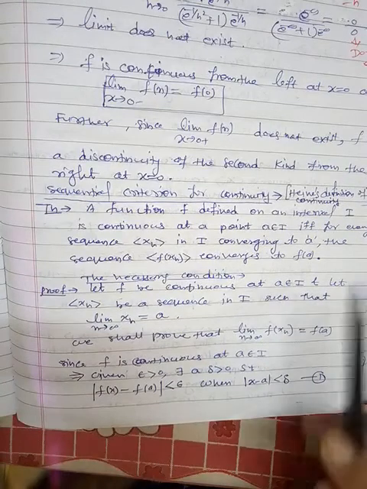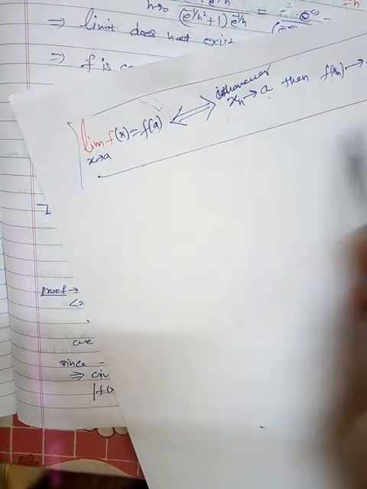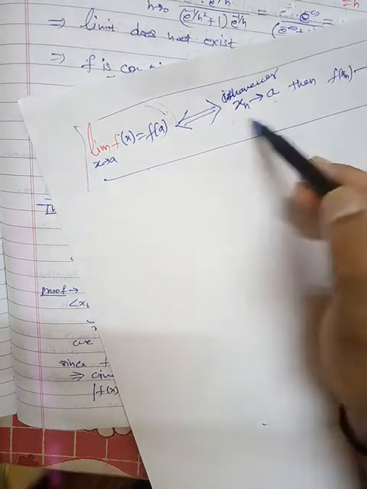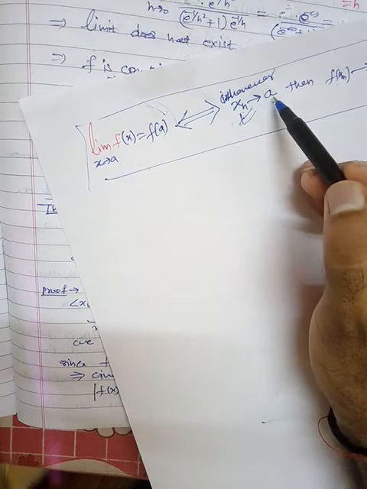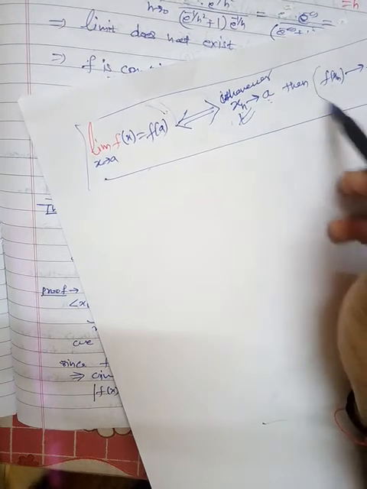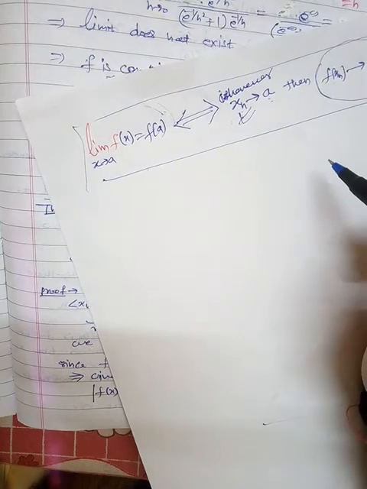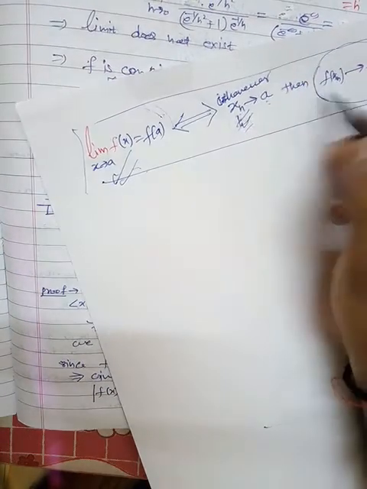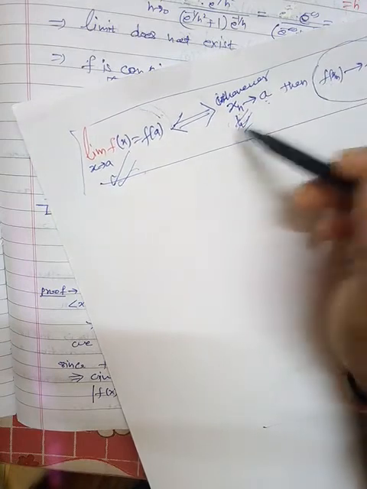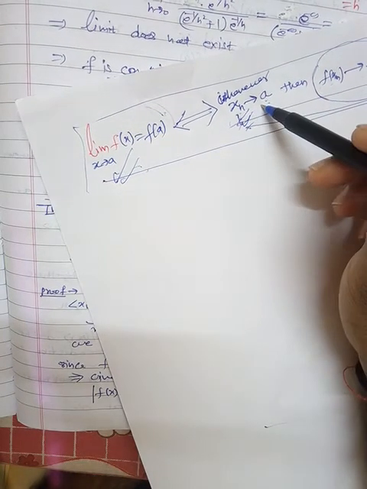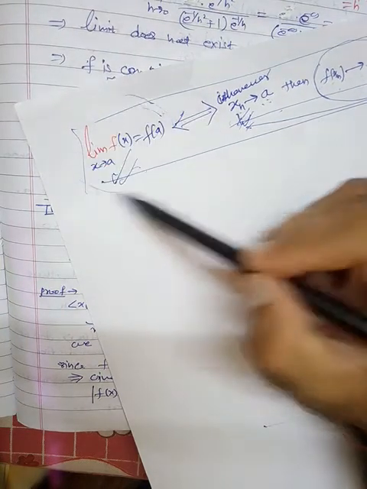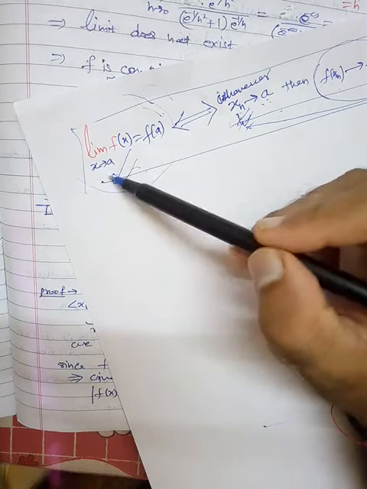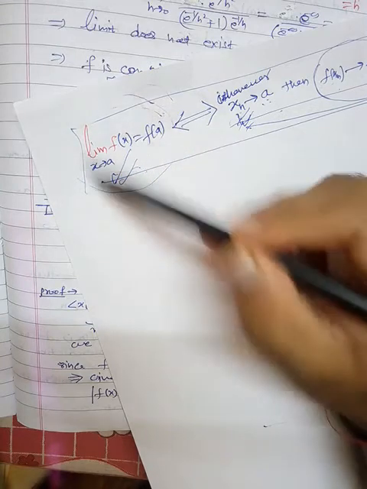Now we will prove this. First we will assume that the function is continuous, and we will show that this happens. So we assume we have the sequence xn which is tending to a, and our purpose is to show that f of xn tends to f of a. In the converse part we will assume that xn tends to a and f of xn tends to f of a, and we will prove that limit x tending to a of f of x equals f of a, and we will prove this by contradiction.